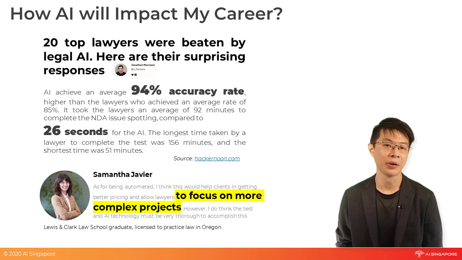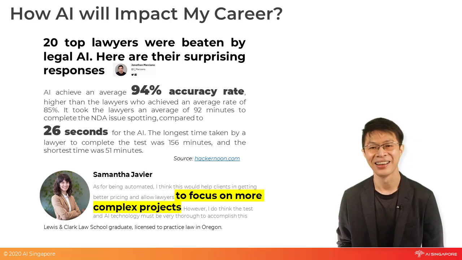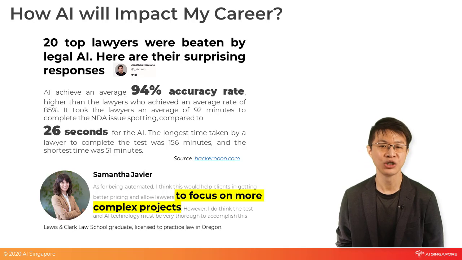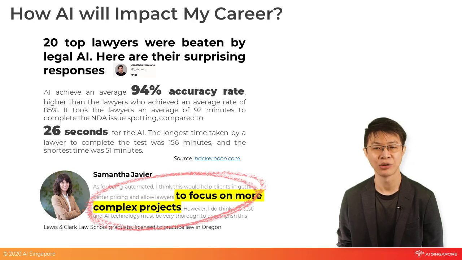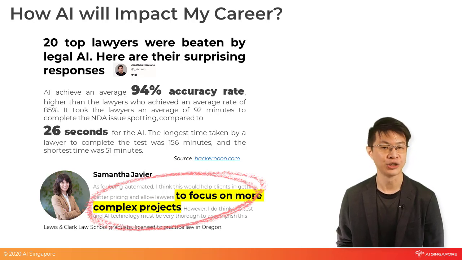The responses from the lawyers are interesting. Instead of feeling threatened, they are excited by the AI. Why? Reviewing NDAs is usually a boring and low-value activity. One of the lawyers thought that the AI will be useful as it allows lawyers to focus on more complex projects. What does she mean by that?